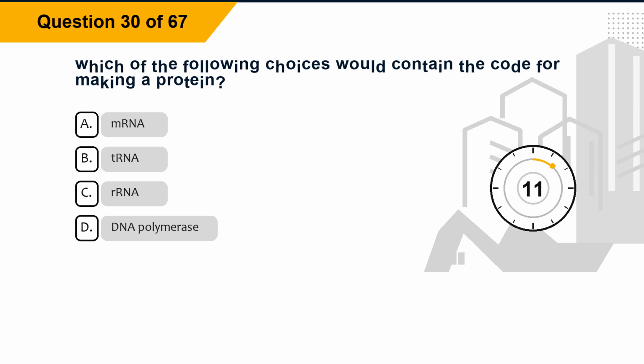Question 30. Which of the following choices would contain the code for making a protein? Option A, mRNA. Option B, tRNA.